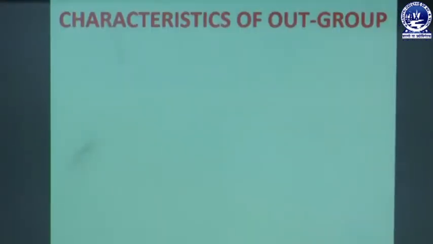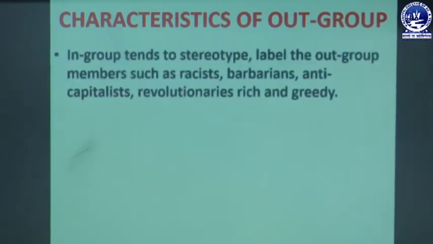And next is the characteristics of the out group. What are the characteristics or natures of the out group? The in group tends to stereotype and label the out group members, such as racist, barbarians, anti-capitalist, revolutionaries, rich and greedy.